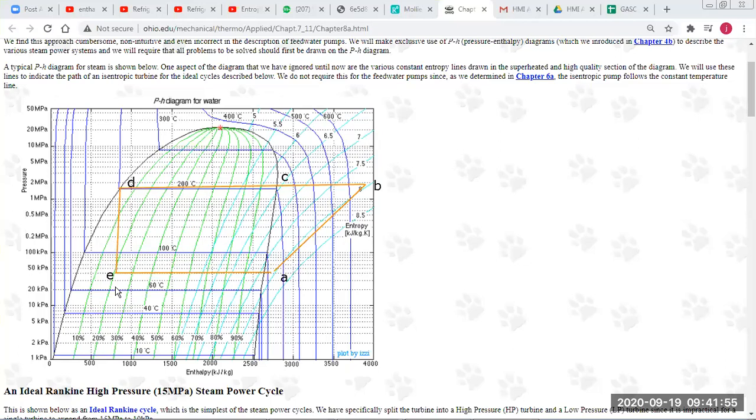So this is our same refrigeration cycle: evaporation, compression at A, B is the start of the condenser. From B to C the superheat is removed, then C to D is condensation, and from D to E expansion.